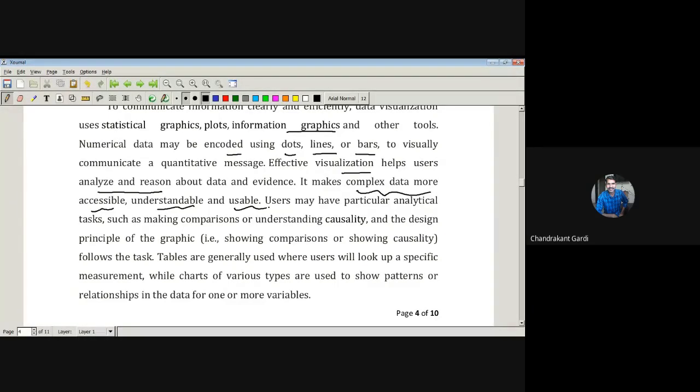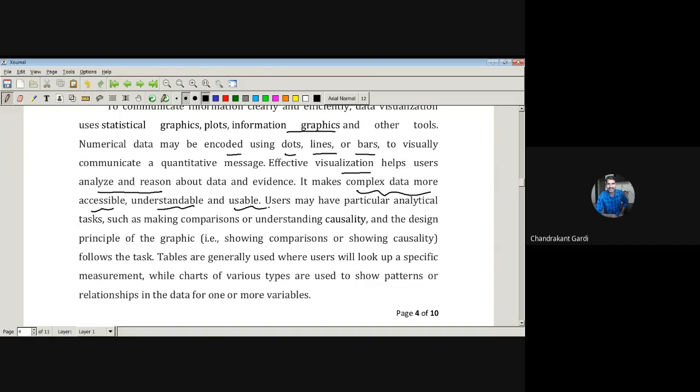That data is going to be somewhat complex, of 100 cross 1000 dimensions. Just by observing the data, those will seem to be just numbers, nothing else. But once we plot graphs corresponding to that data, we are going to have a clear idea about it. So that complex data becomes more accessible, understandable, and usable.